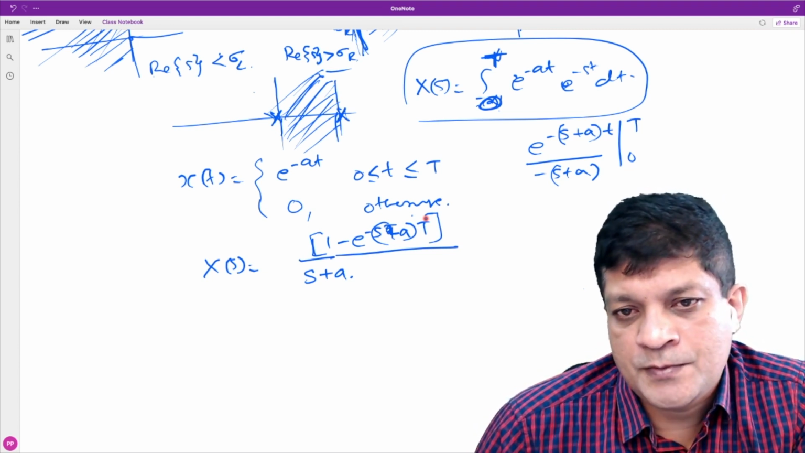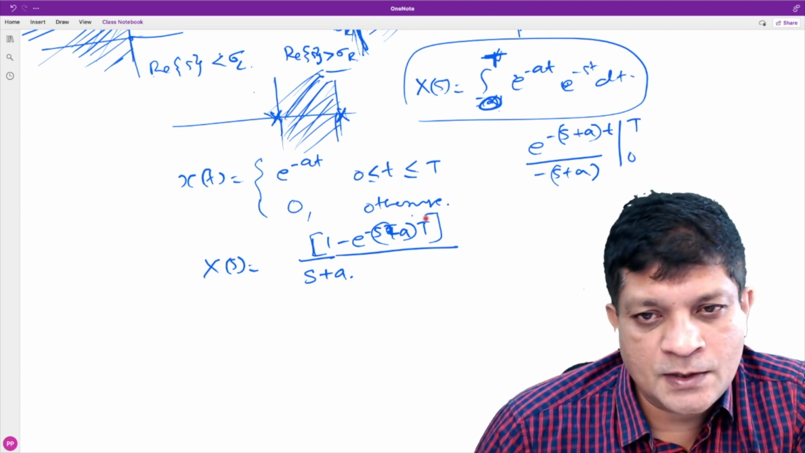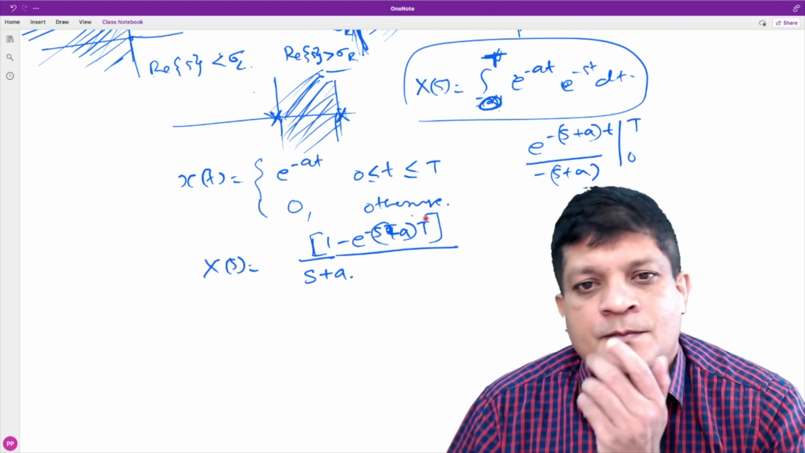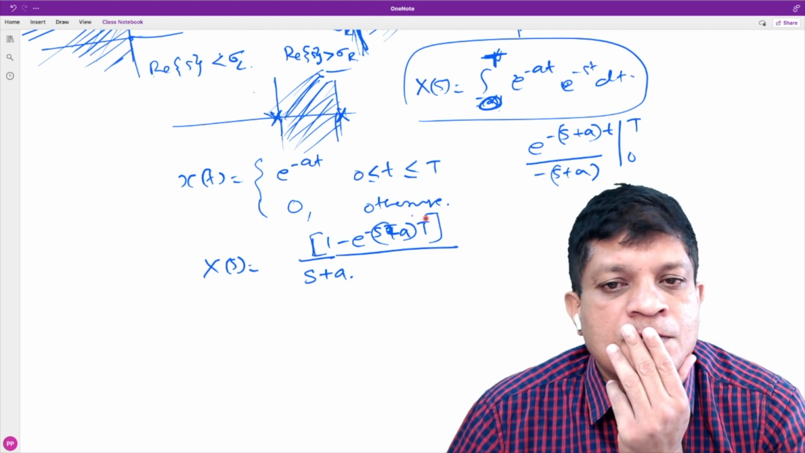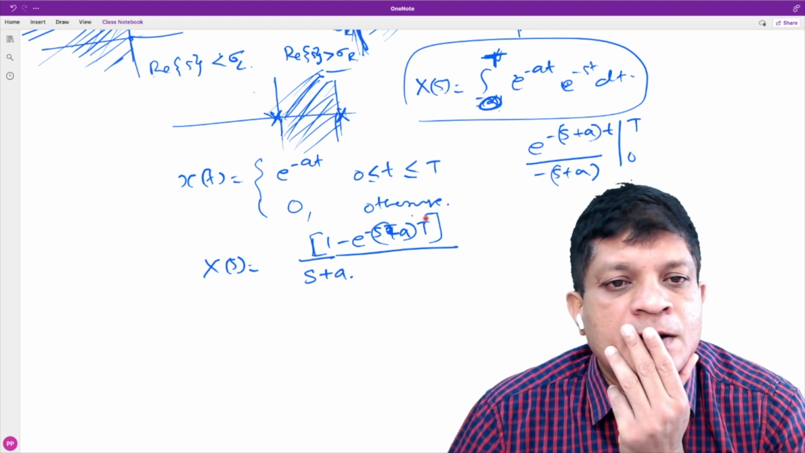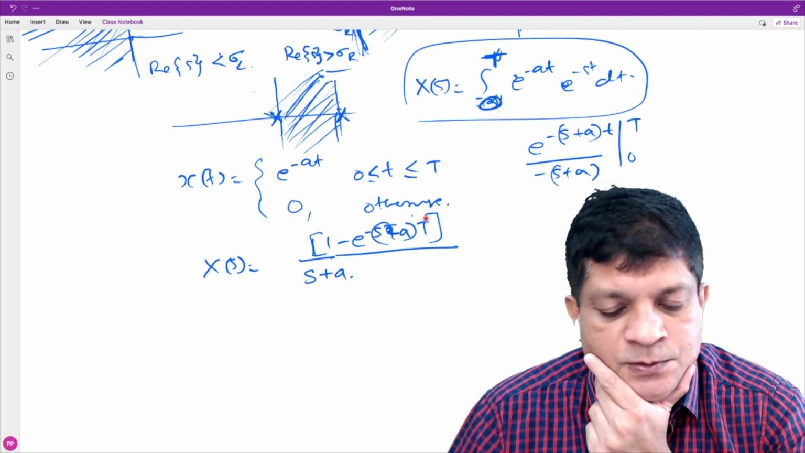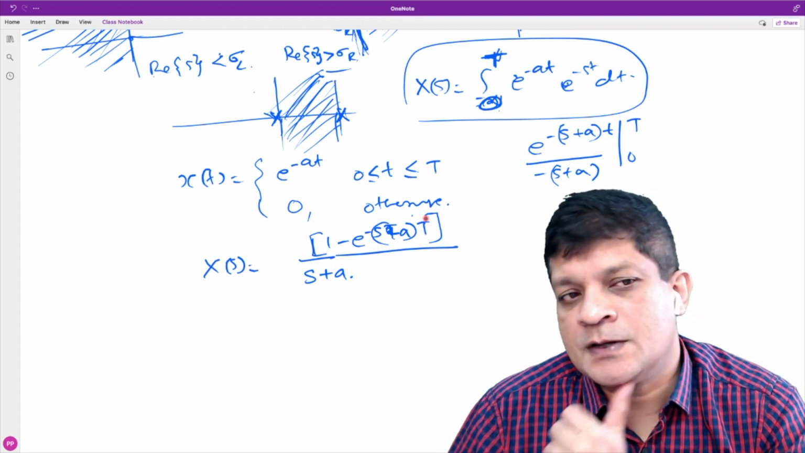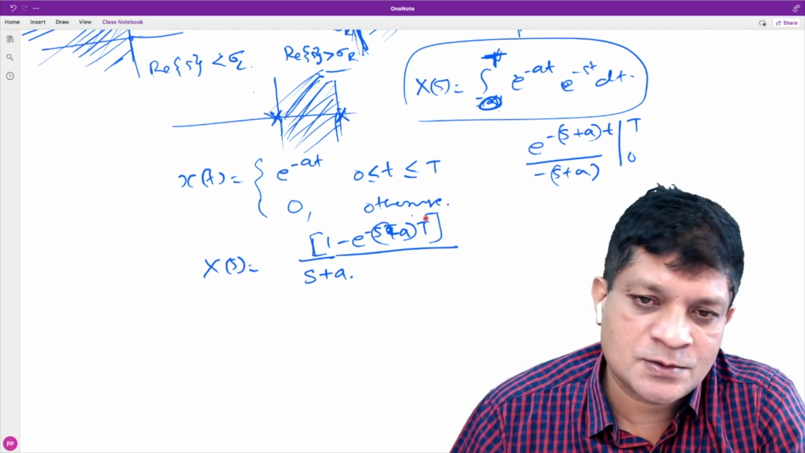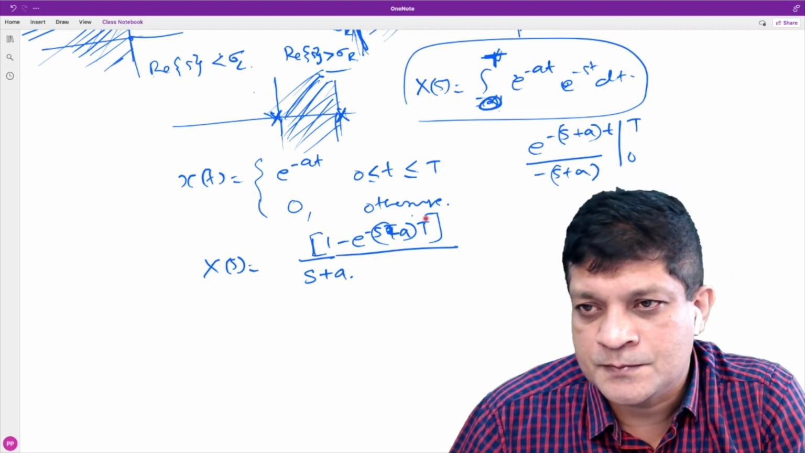Now, what is the shape of the ROC? It is a two-sided signal. The shape must be what? The entire S-plane. Okay. Now, is it true here? There is another condition. Pole cannot be inside the ROC. Does it have a pole, this function?